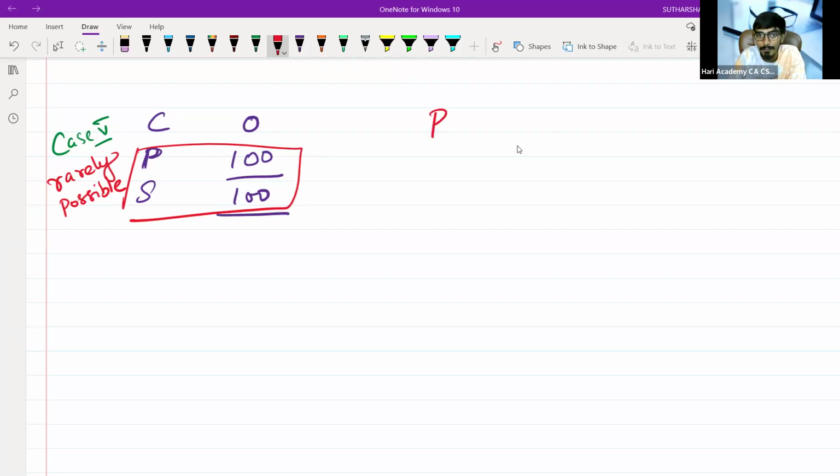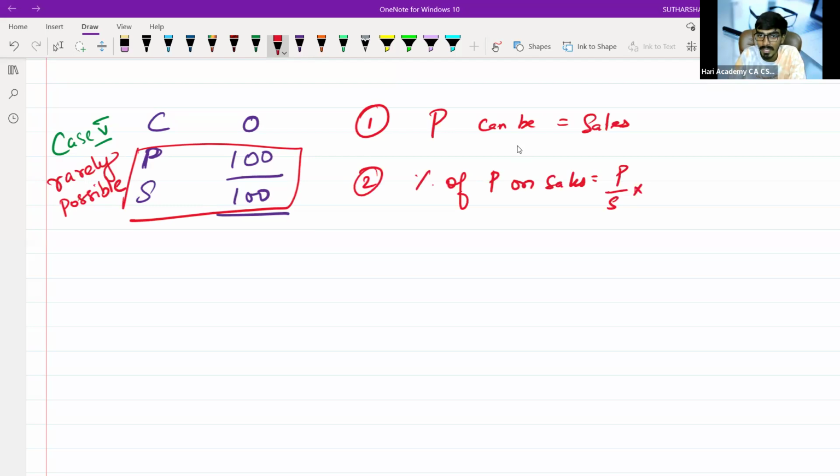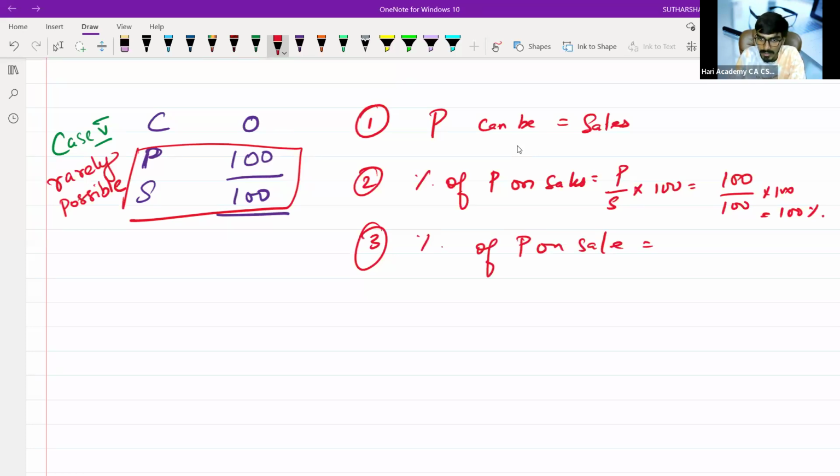Profit can be equal to sale. This is my first analysis. Next, percentage of profit on sale is equal to profit by sale into 100. Profit is 100, sale is 100, into 100 will give me 100%. The third interpretation is that percentage of profit on sale is equal to 100%.